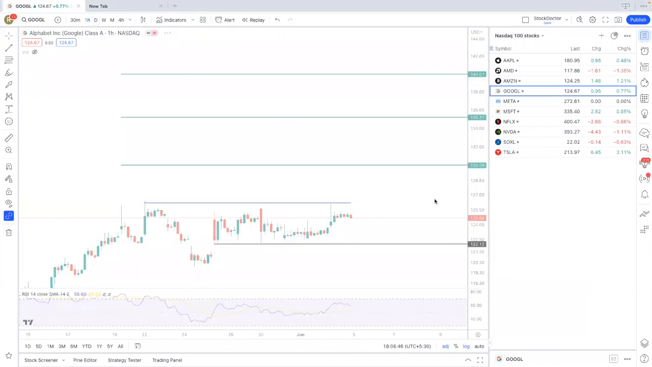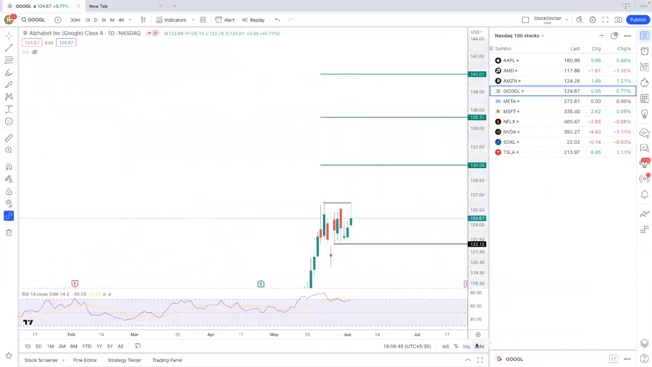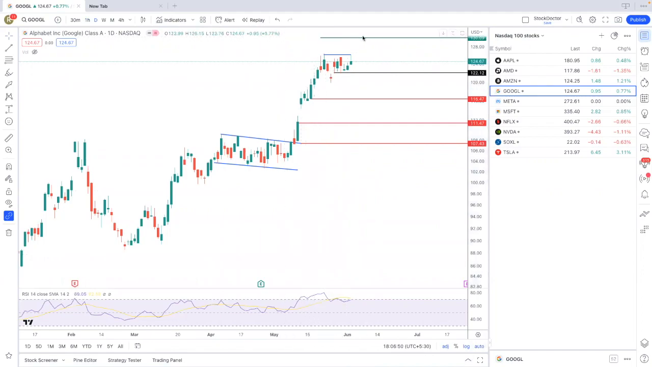So this was about Google. For Google, if we talk about the downside, if it trades below 122, then 116, 111, 107, these are the support levels. Now we'll talk about Meta.